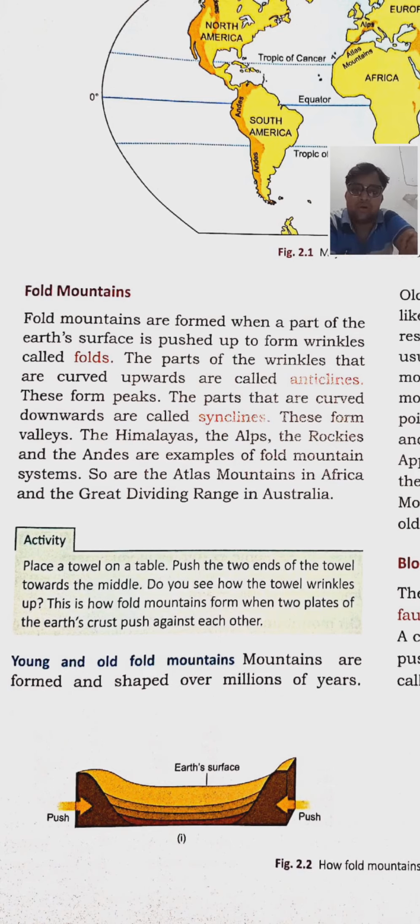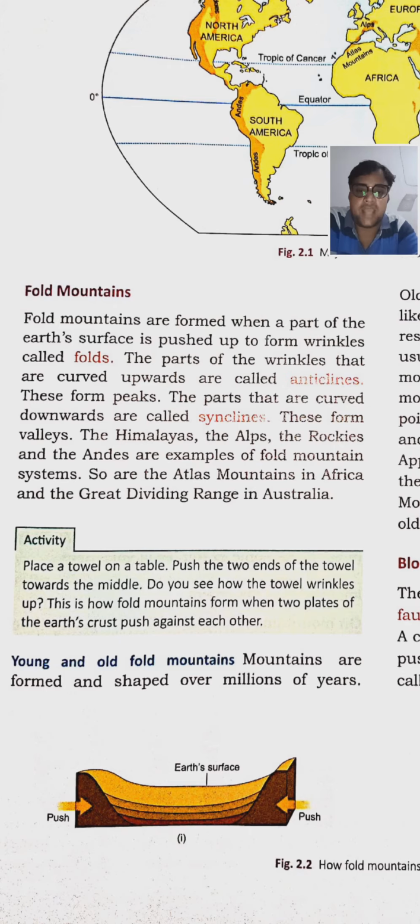The fold mountains are formed when the part of the earth surface is pushed to form wrinkles. Actually, when the push force acts upon the earth surface from both sides, then the fold mountains are formed. Means wrinkles are created, झुर्रियाँ सी बनती हैं, है ना. Suppose if you take a towel, place it on the table, then if you fold from both sides, the wrinkles will be created.